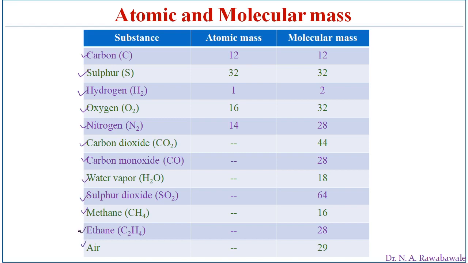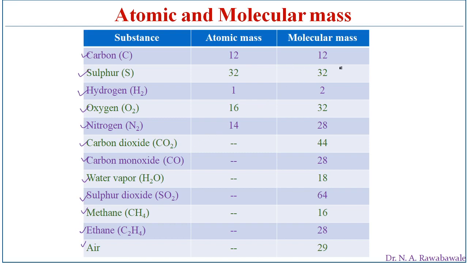All these are the chemicals or the constituents which are going to be involved in the combustion of fuel. So before knowing the combustion equations, we must know atomic mass and molecular mass.